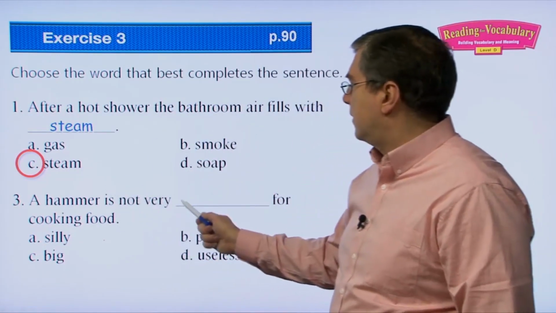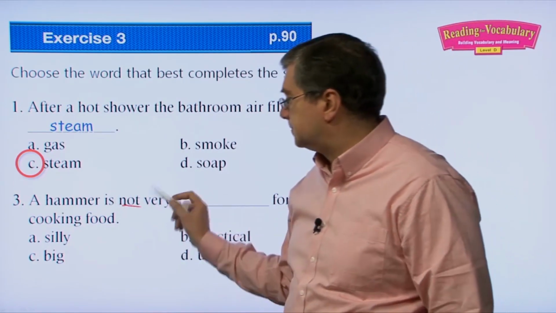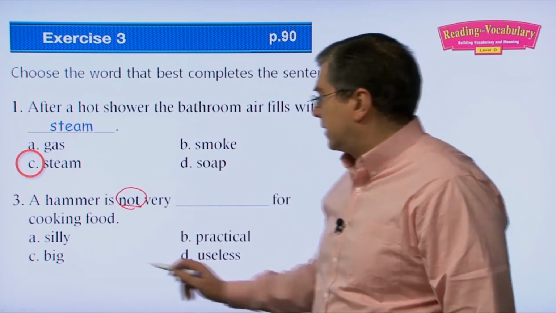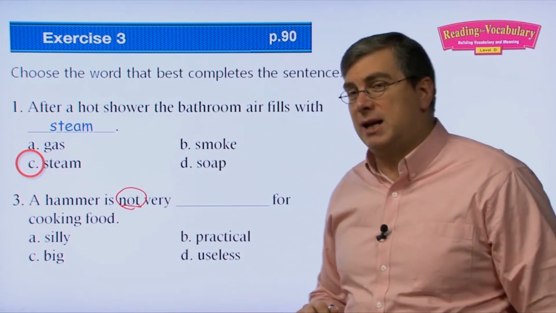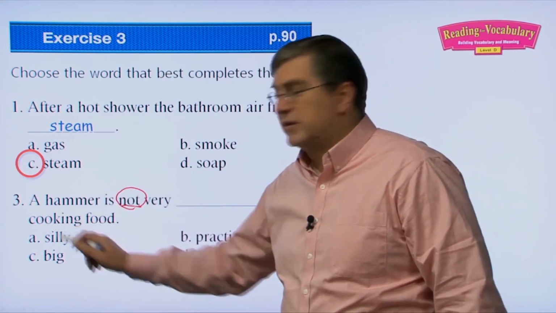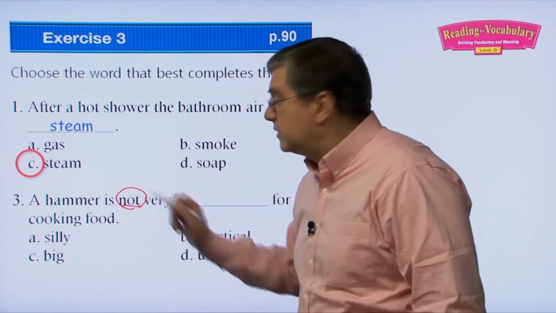A hammer is not very blank, is not very what for cooking food? So it's not. A, silly, B, practical, C, big, D, useless. Remember the word not here. If we said a hammer is not very silly, you might choose silly because, oh, that's silly to use a hammer for cooking food, but we're using not.